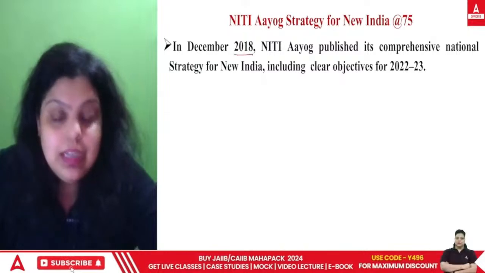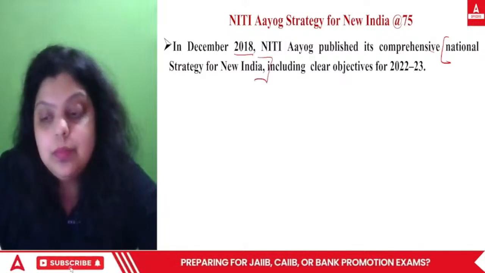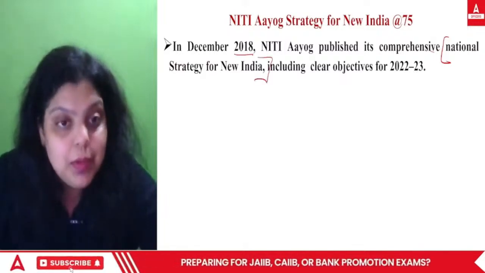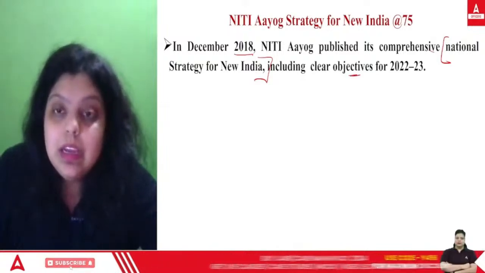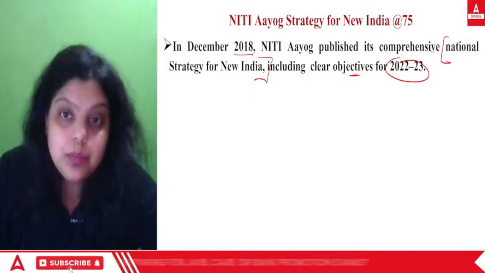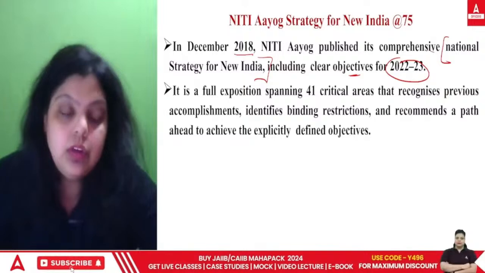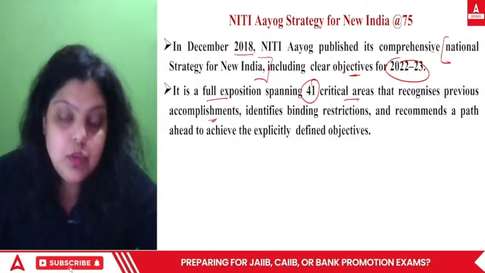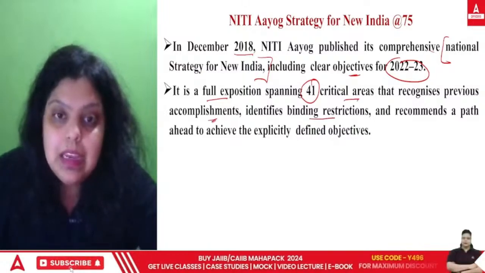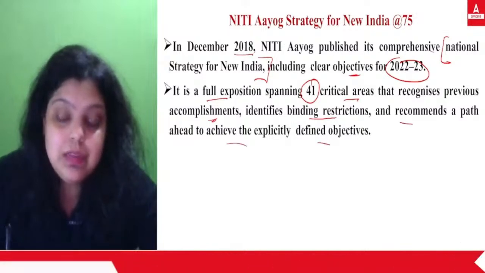So in December 2018, NITI Aayog published a comprehensive national strategy for New India, including clear objectives for 2022-23. So what was in this particular national strategy for New India? It was a full exposition spanning 41 critical areas that recognizes previous accomplishments, identifies binding restrictions, and recommends a path ahead to achieve the explicitly defined objectives.